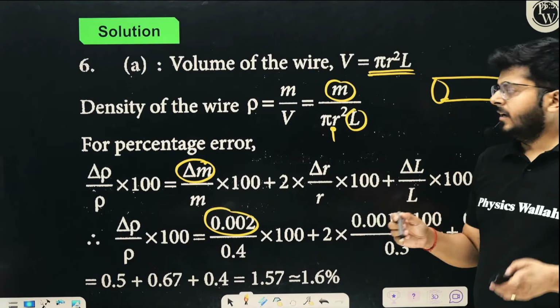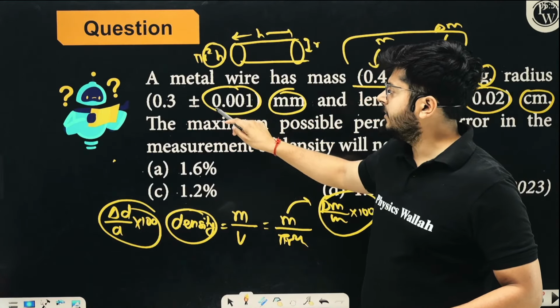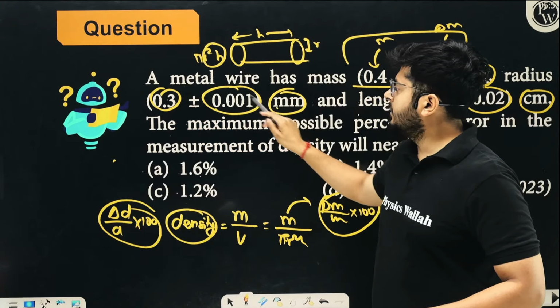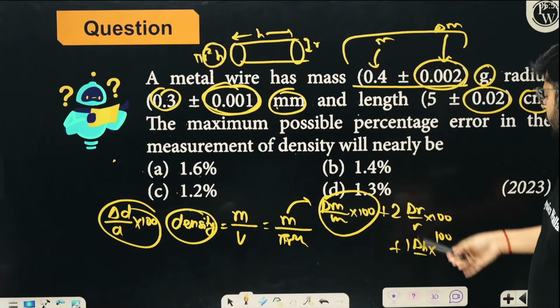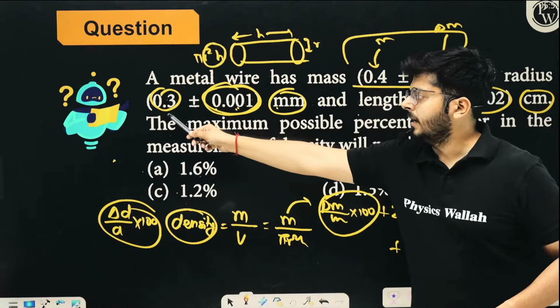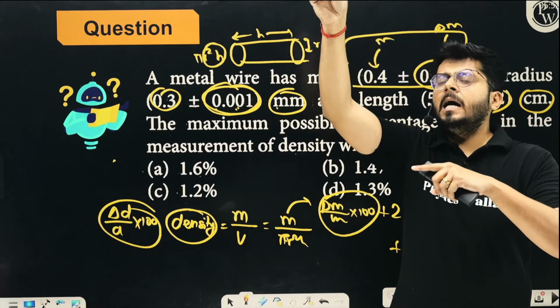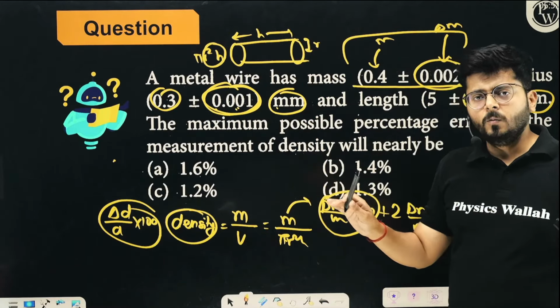Because you see that here they are telling you this length is 0.3 and the error is also 0.001. If this is measured in mm, the error is also measured in mm, right? So when you write delta r upon r, delta r is in mm and r is also in mm. So mm upon mm is unitless, right? So that will be cancelled. You don't have to convert it.